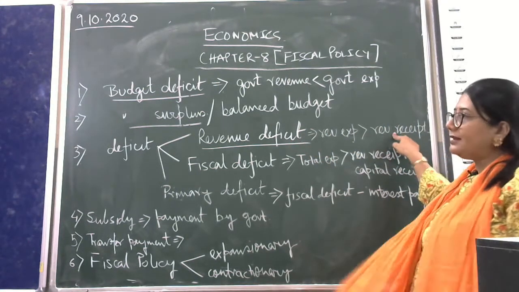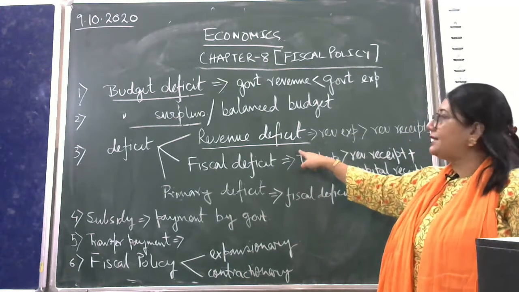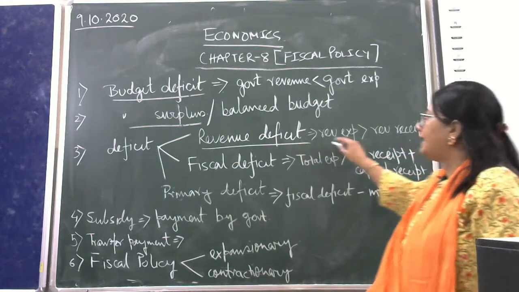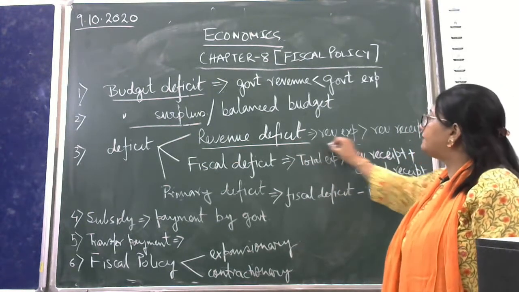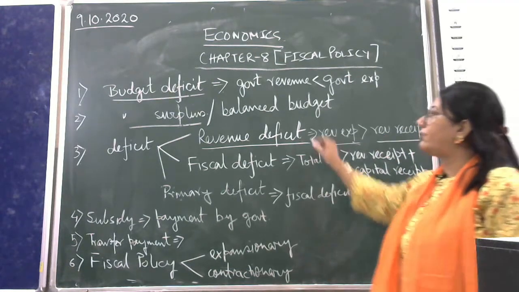Remember this one, this comes for your objective type questions. What is revenue deficit, or a fill in the blanks comes. Revenue deficit is when the revenue expenditure of the government is greater than the revenue received by the government. That is called revenue deficit.